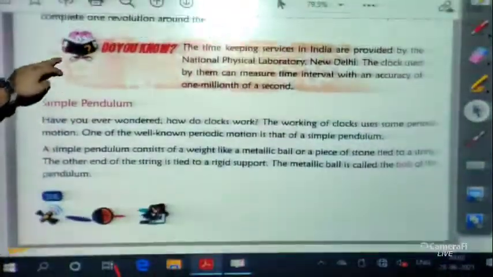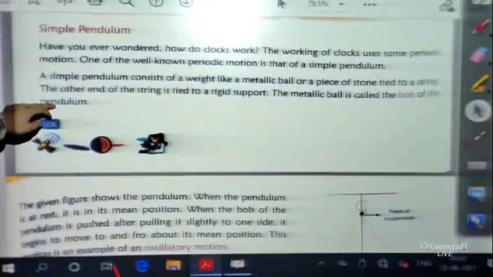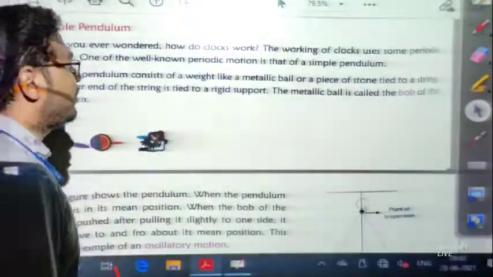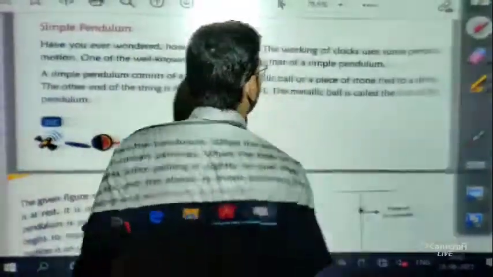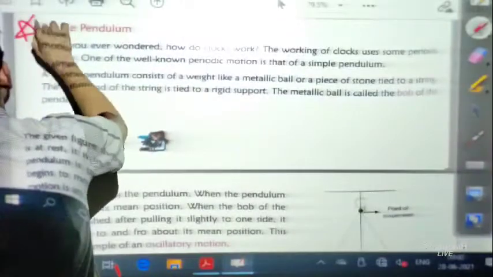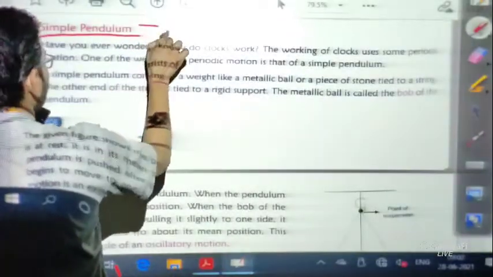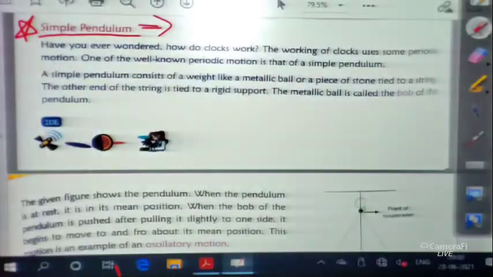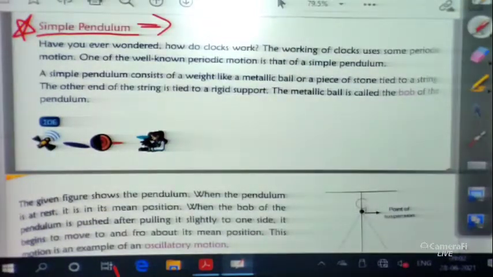Now the most important part of this topic is the simple pendulum. This is the most important part of this portion, and definitely questions will come from it. So let us discuss what a simple pendulum is, why we call it a simple pendulum, what its characteristics are, and how we can measure time using the simple pendulum. All these things let us discuss one by one.